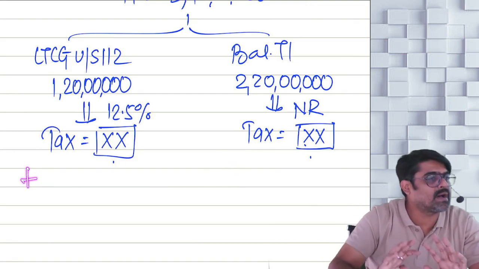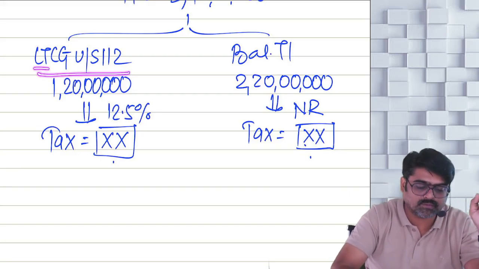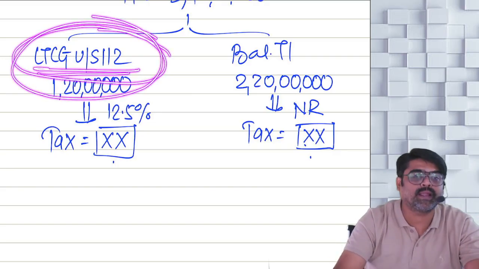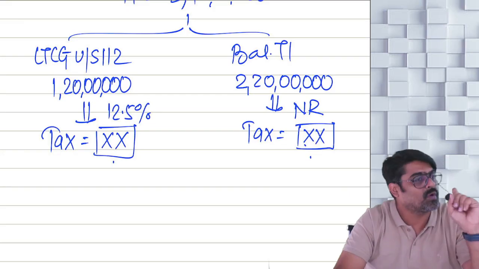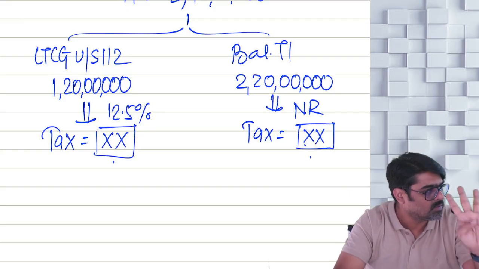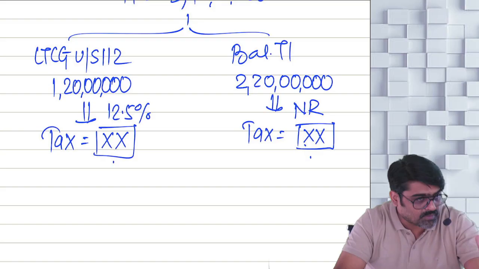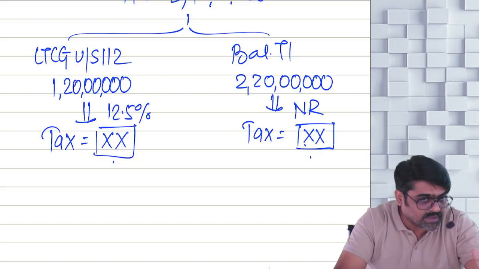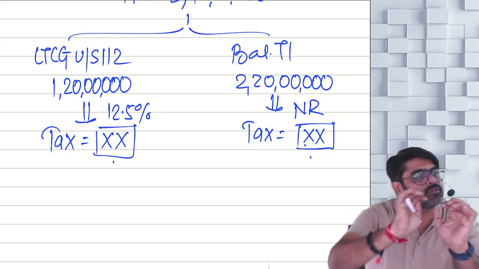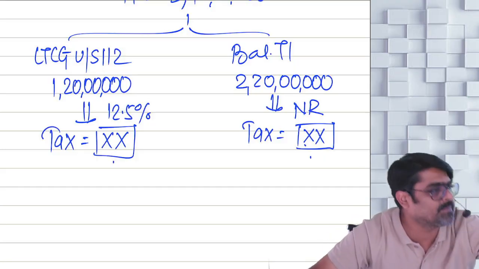On this income, the higher rate of surcharge is not applicable. LTCG 112, LTCG 112A, STCG 111A, or dividend income. So whatever tax you have calculated on these 4 incomes, the maximum surcharge can be 15%.